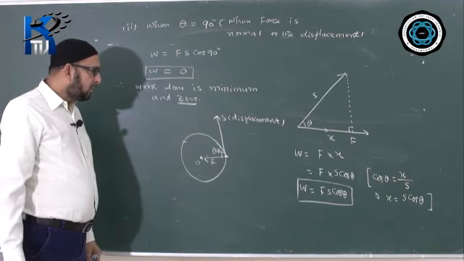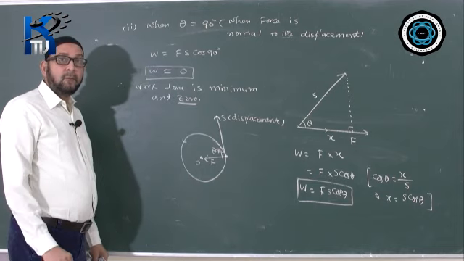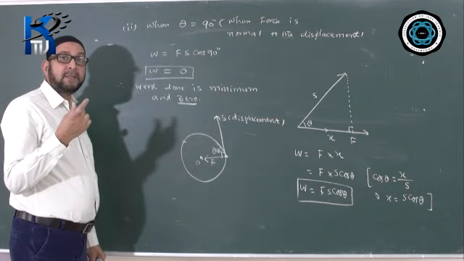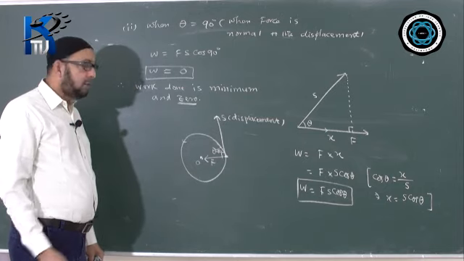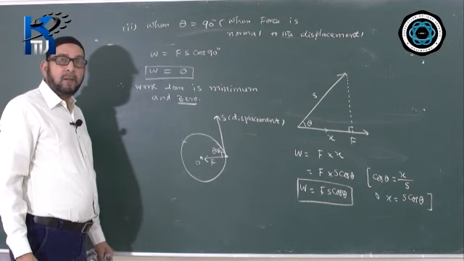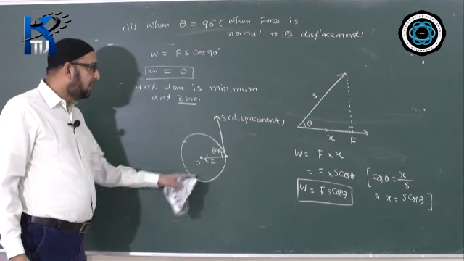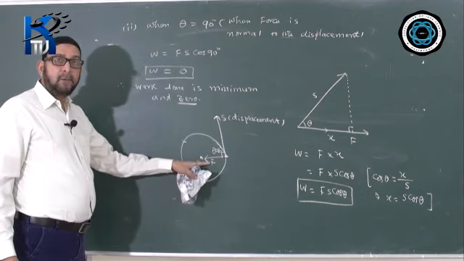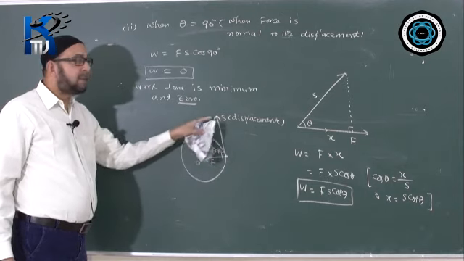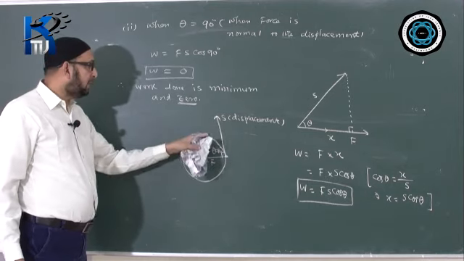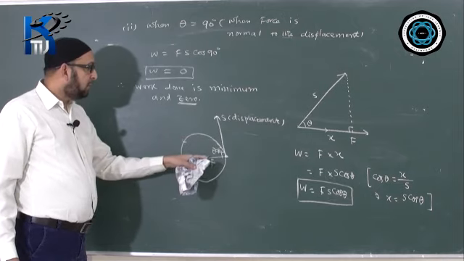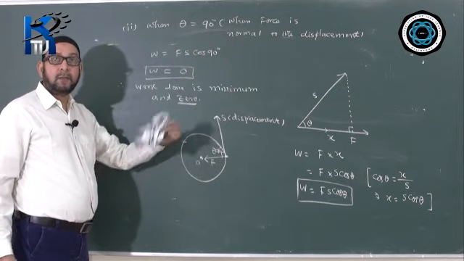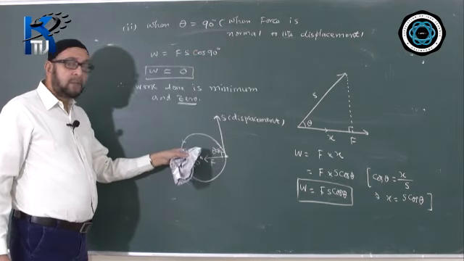This year, in 2020, they asked this question: what is the work done by a planet to keep a satellite revolving around it in orbit? The answer you will write is 0. If they ask you the reason, you say that the force acting on the satellite is the centripetal force, which is normal to its displacement at any instant of time, or at any point of its motion. So the force and the displacement make 90 degrees, or the force is normal to the displacement, so the work done is 0. This could be the answer for this question.